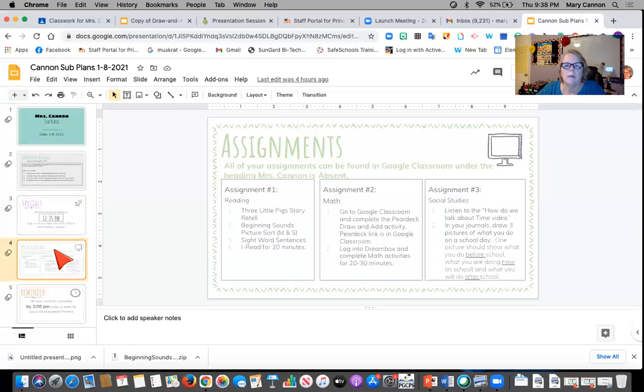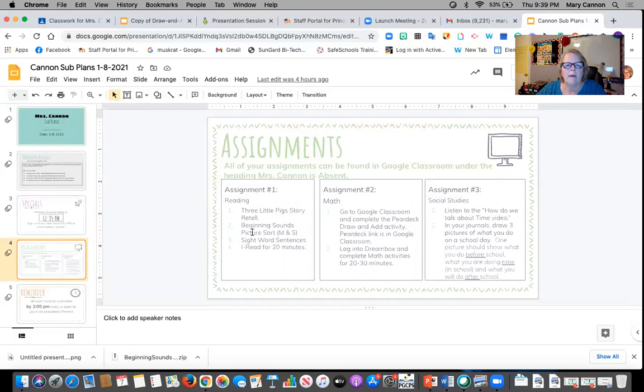Your assignments will be in Google Classroom, but I'm just going to do an overview of what you'll be doing today. So our first assignment, which is in reading, the first thing you'll do is a Three Little Pigs story retell. You'll be listening to the story about the Three Little Pigs, and then you'll be putting some pictures into order by how they occur in the story. Okay, and I'll explain it a little bit better to you when we go into Google Classroom.